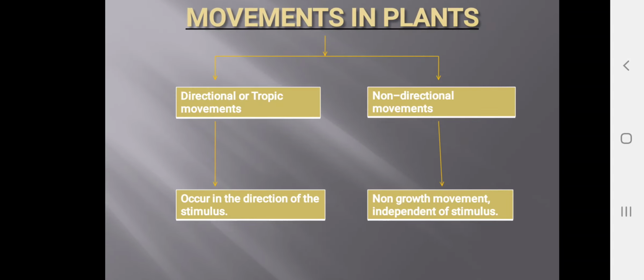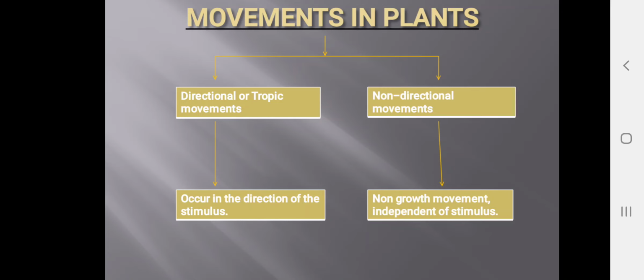In plants we have two types of movements. They are directional or tropic movements, and non-directional movements. In directional or tropic movement, the movement occurs in the direction of the stimulus. Wherever they get the stimulus, they will show movement towards it. In non-directional movement, growth is independent of the stimulus, not according to the stimulus.